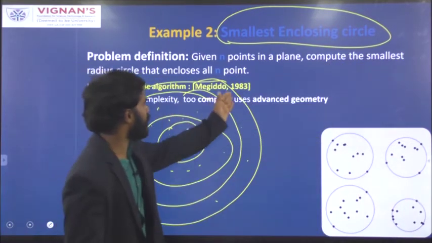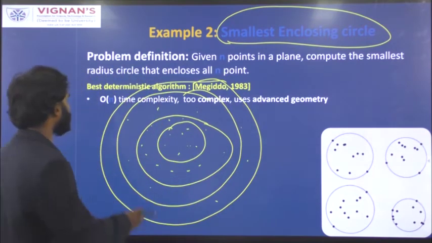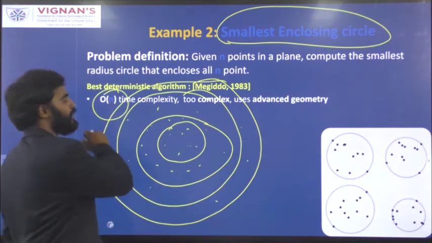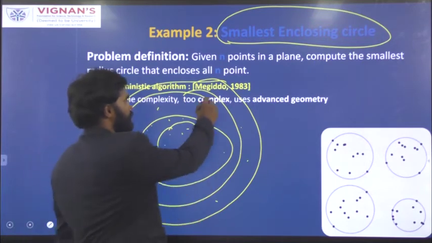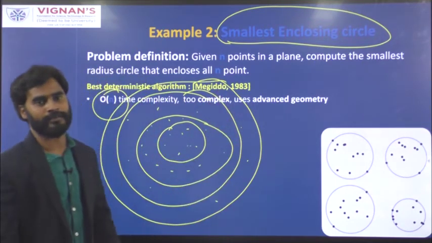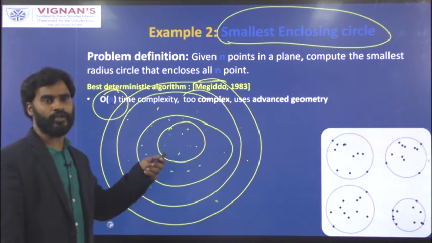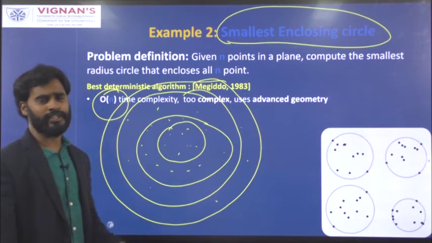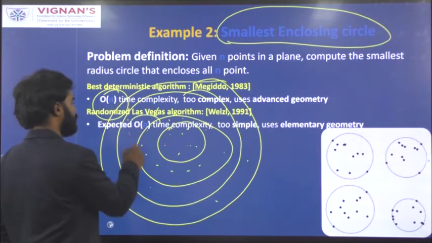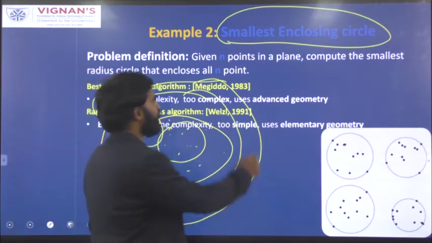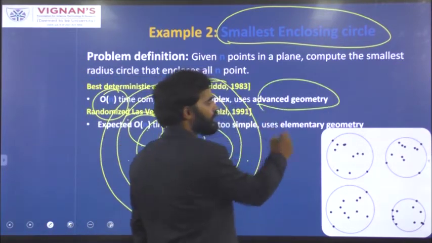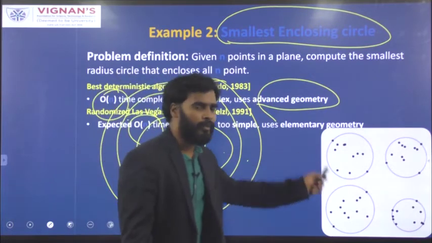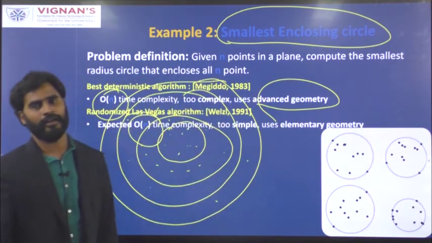Megiddo solved this problem in 1983 through a deterministic approach, and the time taken is order of n. Even if you use randomized algorithms, it is not going to take more than order of n time. Megiddo uses complex geometric operations, and we will not use complex geometric operations in our randomized approach.